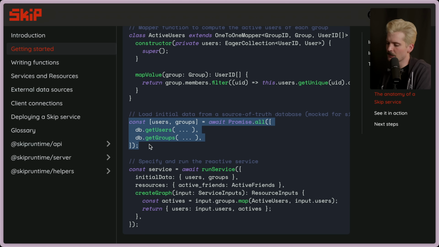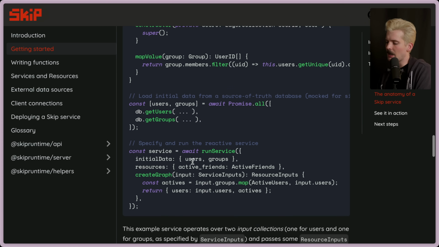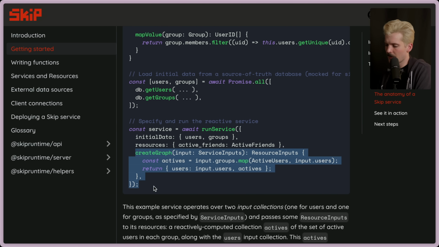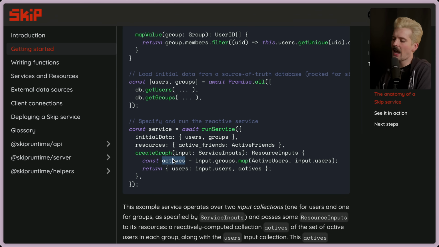Then we get our initial data, which is all the users in all the groups. And then we create this first layer with our graph. We take all of the groups from our input, we map them with active users, which results in all of the active users for a given group. Now we can return users: input.users, actives.